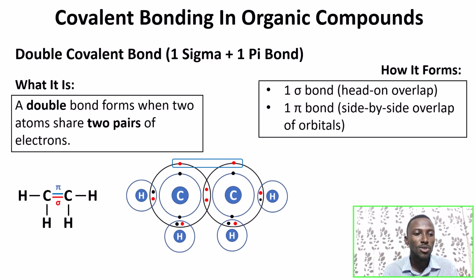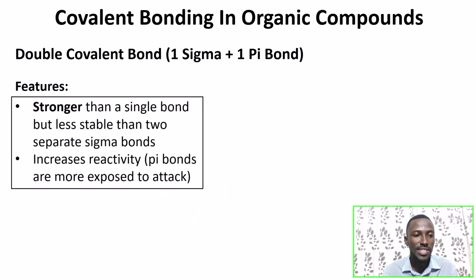Now, double bonds also have some interesting facts. For the double bond, one of them is a what? It's a sigma bond and one is a pi bond. And they also have some interesting features. What's that? The double bonds are stronger than a single bond, but they are less stable than 2 separate sigma bonds. Good. And they also increase reactivity. So there's an increase in reactivity in double bonds as compared to single bonds in alkanes.